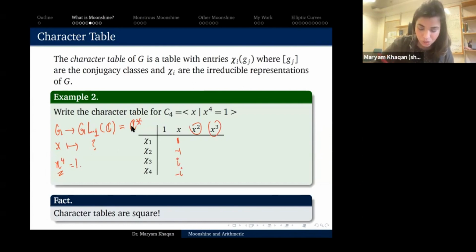So if I take the square of 1, I get 1. If I take the cube of 1, I get 1. Minus 1 squared is 1, and so on. You can fill in the rest of this table. Very good. So this is what a character table is.